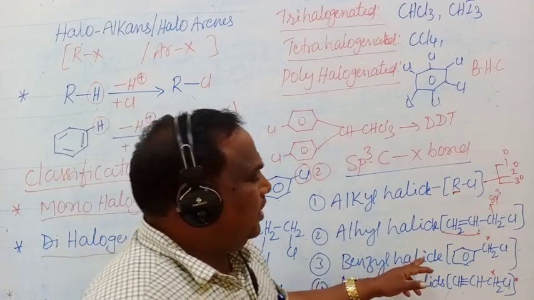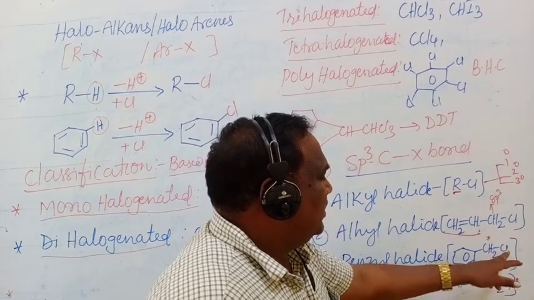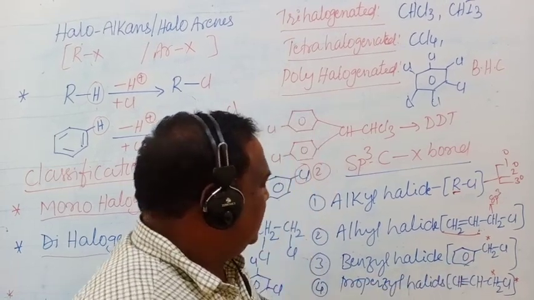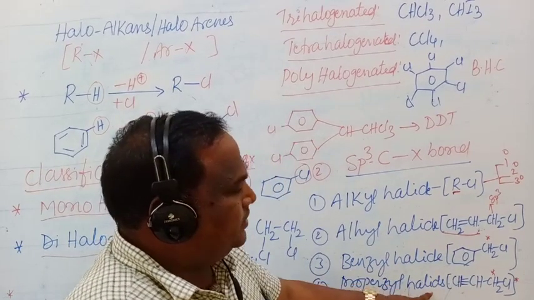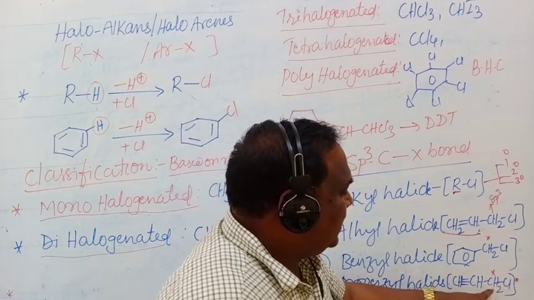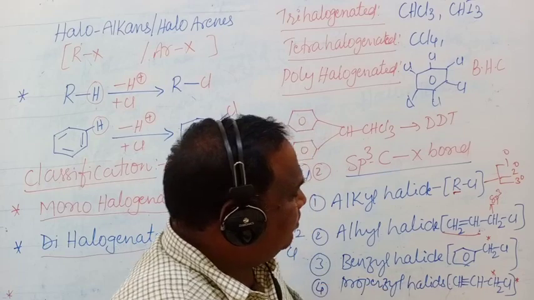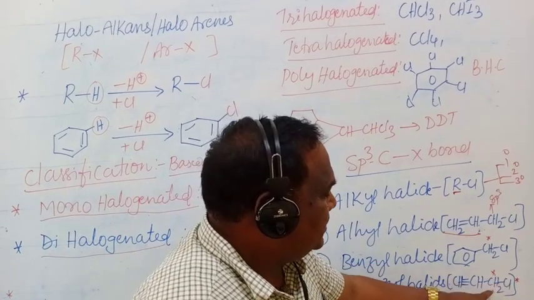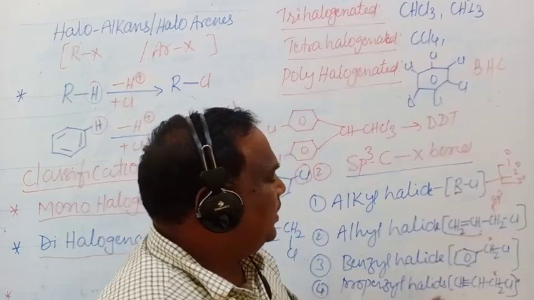Next one, benzyl halide. In this one, the chlorine is on the halogen-attached carbon. If the adjacent group is an aromatic ring, that is called a benzyl halide. Next one, propargyl halide. Here again, if the halogen-attached carbon is adjacent to the triple bond, it is called a propargyl halide.